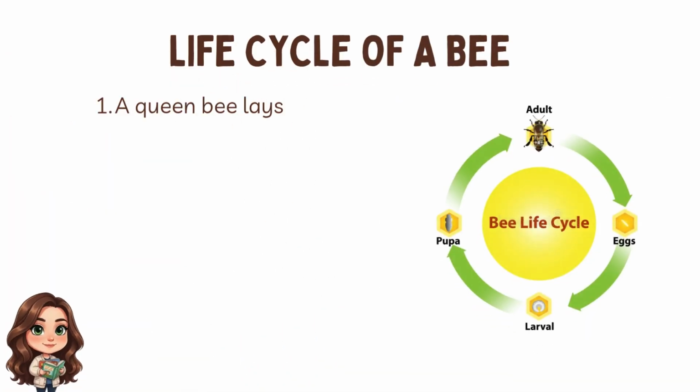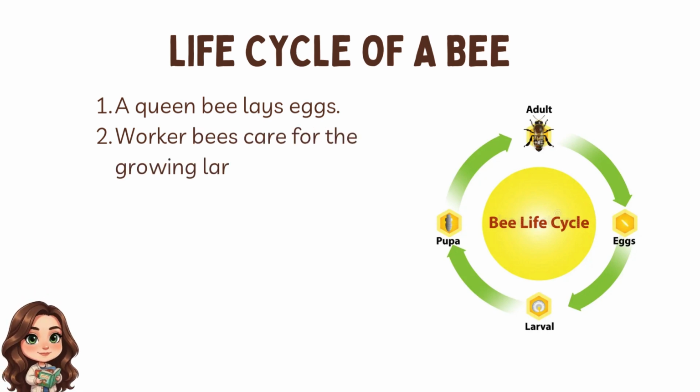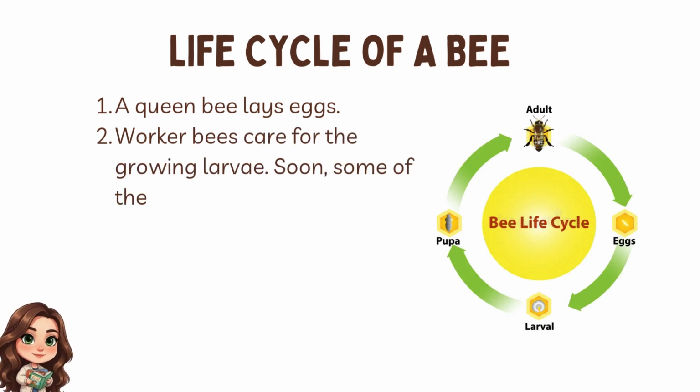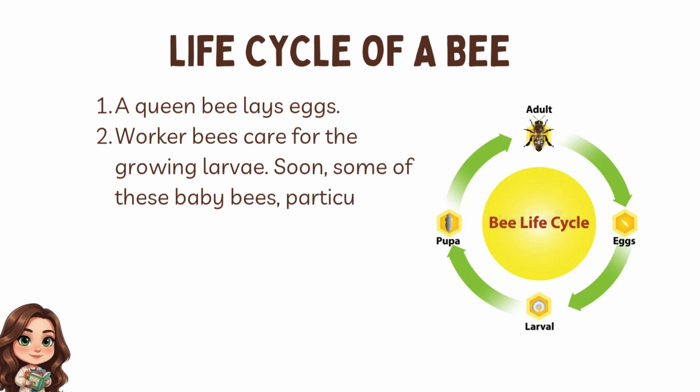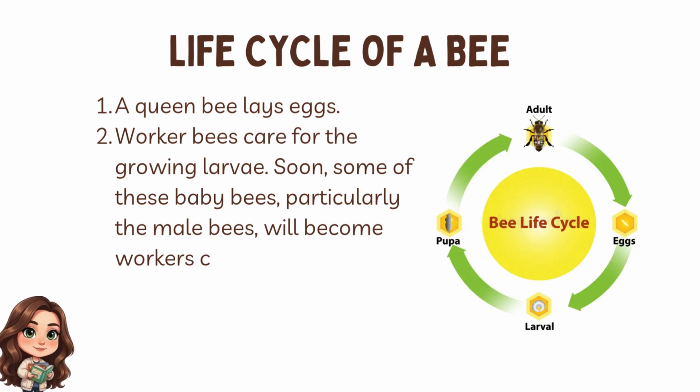The bee undergoes complete metamorphosis. The life cycle of a bee is different because the adult bee takes care of the baby bees. The mother of all the baby bees is a queen bee, who lays eggs. A queen bee lays eggs. Worker bees care for the growing larvae.